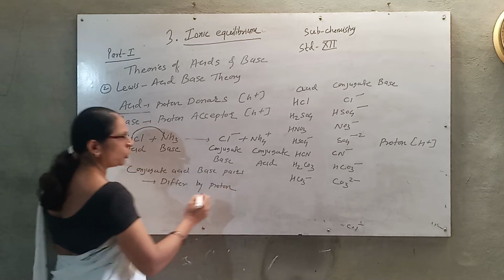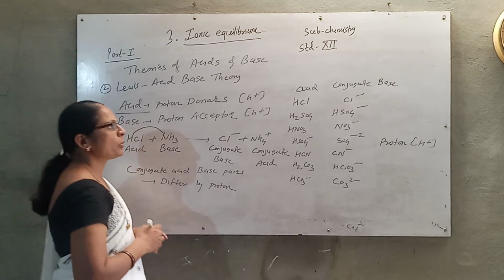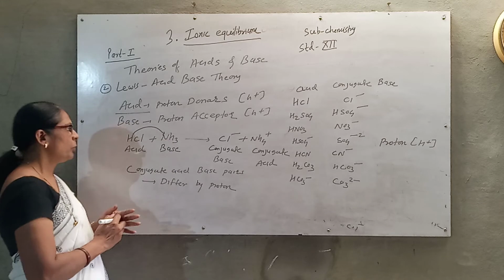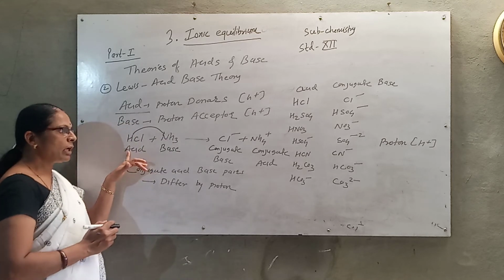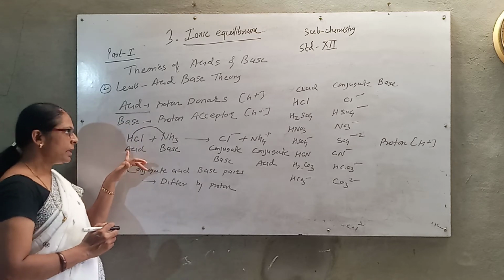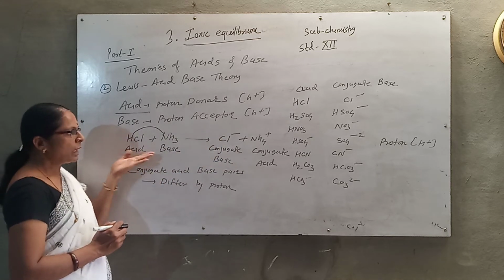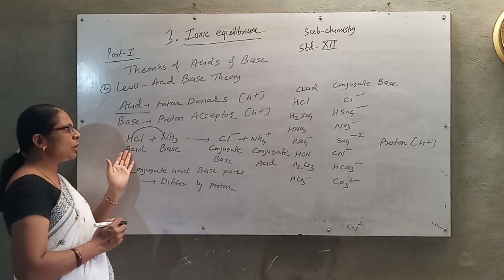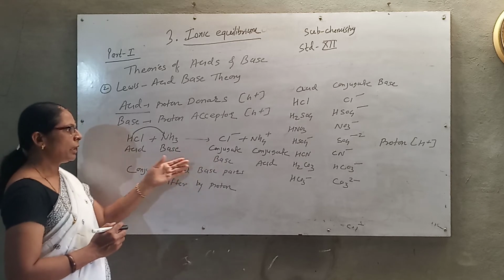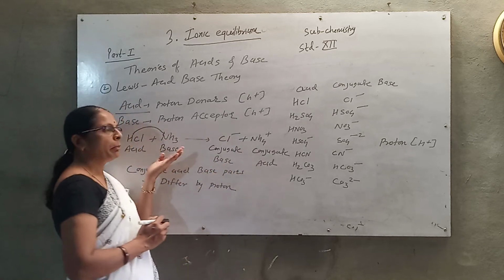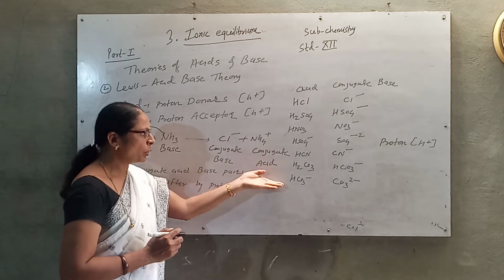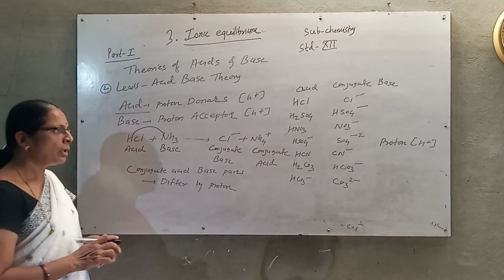Just by proton donation and acceptance we can produce the conjugate acid or base. For example, what is the conjugate base of the acid HCl? Cl minus. Here the conjugate base is produced by the loss of a proton and the conjugate acid is produced by the acceptance of a proton.